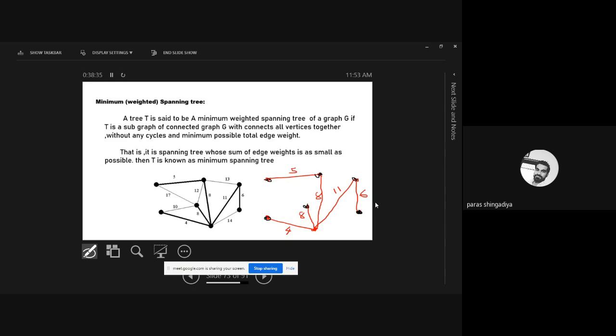Okay. You just check, write your answer. The total minimum weight is equal to 4 plus 5 plus 6 plus 8 plus 8 plus 11, and that gives 42. That you will get, 42. Okay, so that is called a minimum weighted spanning tree. Is it clear?